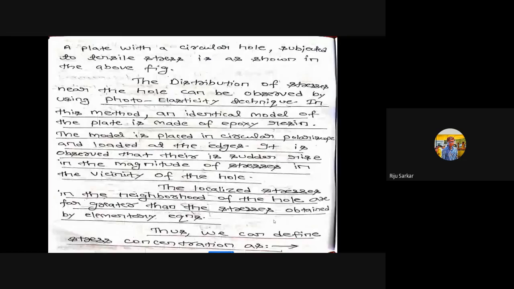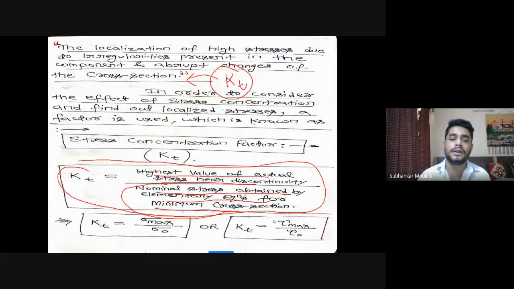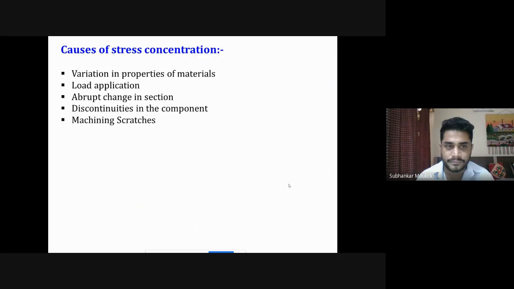Sir, it will be unitless. It is a unitless quantity. Why? Because in the numerator there is stress and in the denominator there is stress. Stress has a unit of Newton per millimeter square. So it is a unitless quantity, but it is denoted by a numeric value. Kt is 1, Kt is 2, Kt is 3, likewise.